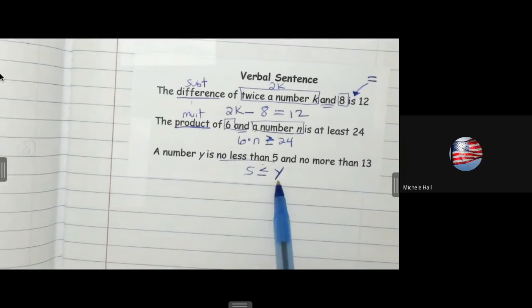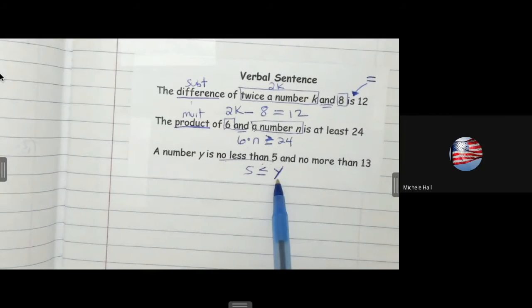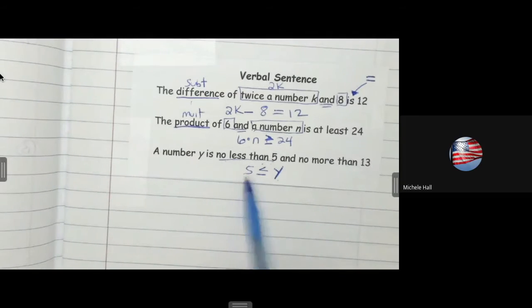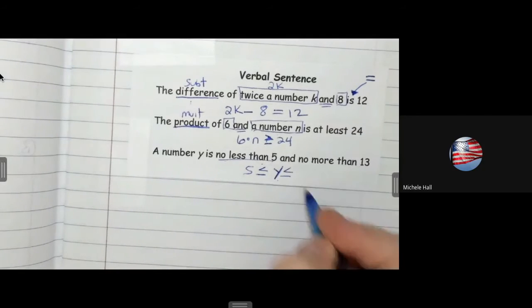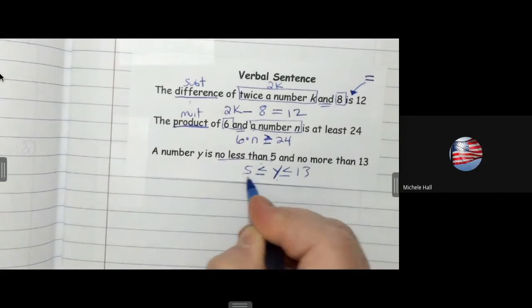I'm reading from the variable. The open part is next to y. Remember, the alligator always eats the greater one. So the open part is next to y. It says y is greater than 5. We also need to show that it's less than 13. So we go like this. Y is also less than or equal to 13. Y is between 5 and 13.